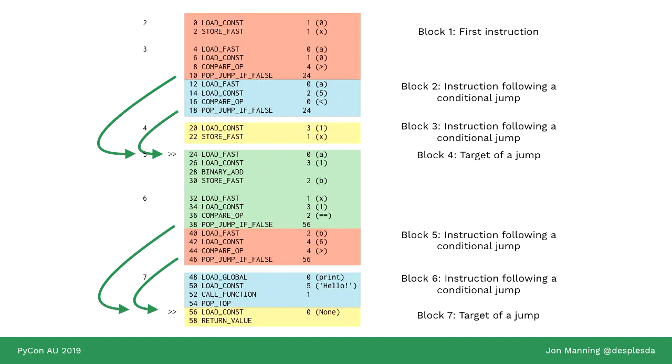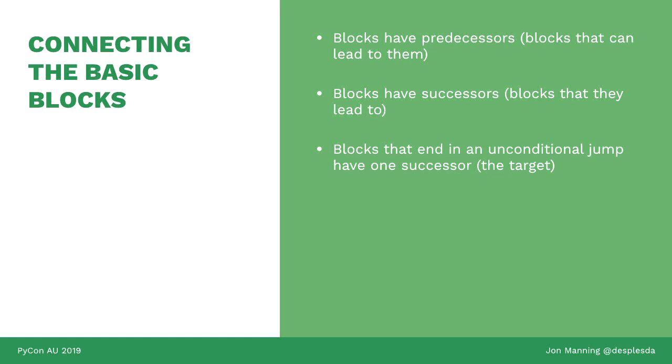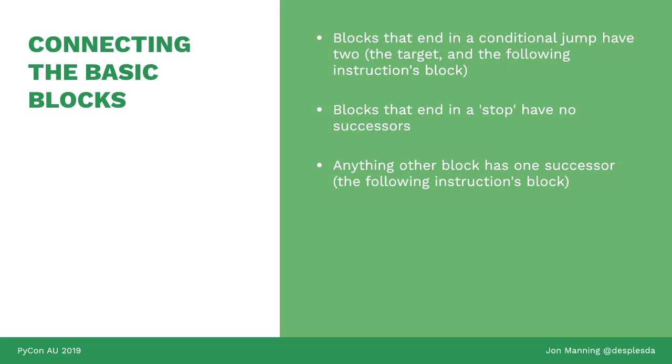And we can start thinking about how each block moves from one to the next. So blocks have predecessors. These are the blocks that can lead to a block. Blocks can also have successors. These are the blocks that it can go to. Blocks that end in an unconditional jump, that is, it's like a go-to, which is still very popular in assembly, have one successor, which is the target of their go-to. Blocks that end in a conditional jump have two, which makes a bit of sense. You either have the true path or the false path. Blocks that end in stop have none, because they stop the program. And any other block has one successor, which is the block that the following instruction belongs to.